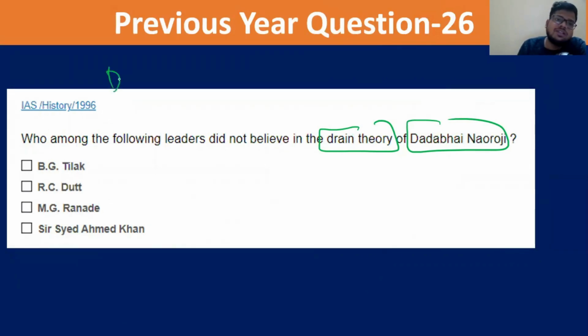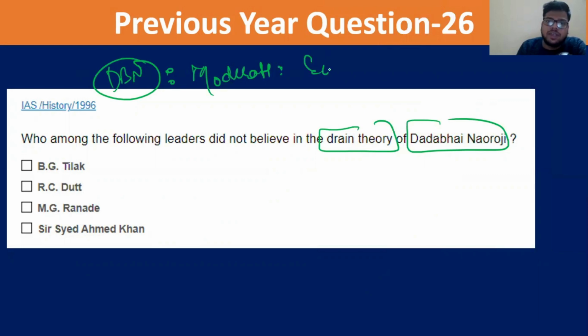Now, we have discussed that Dadabhai Naoroji was a moderate, right? And obviously moderates like the economic critique, so they will support it. They are moderates, but they are against the Britishers, in the sense that they want to be treated fairly. With the economic drain, they can see that this is not a fair thing. This is a very unfair injustice being done.